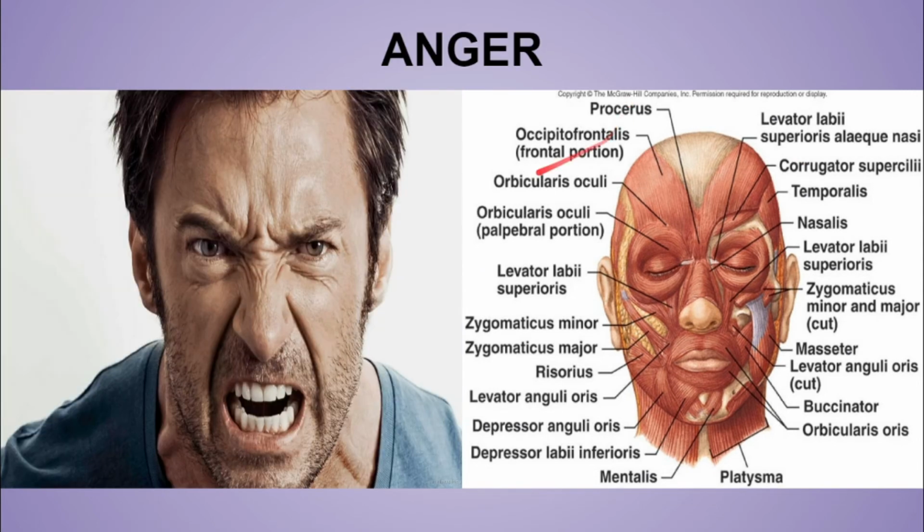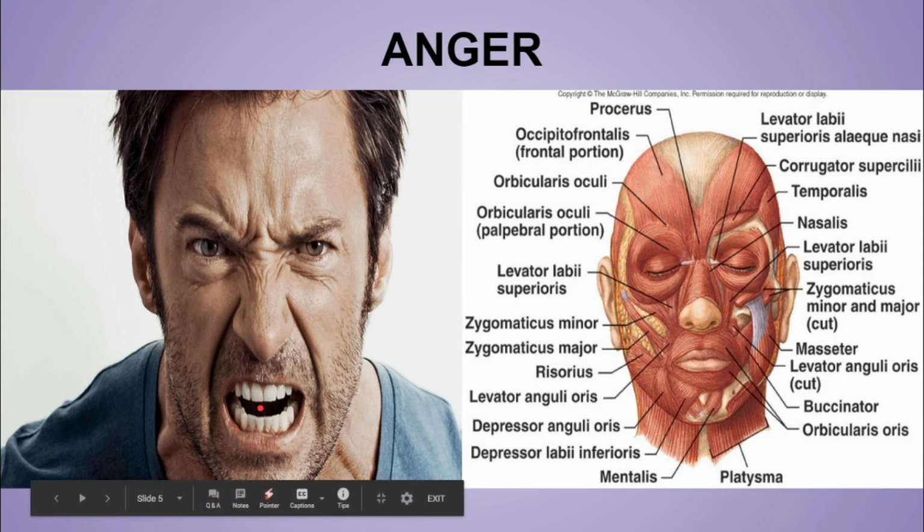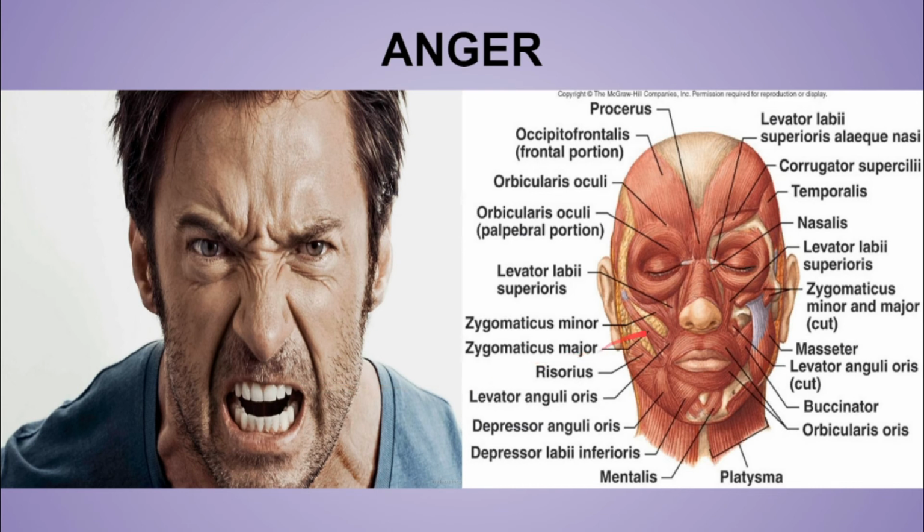In anger, as you can see, the expression is mainly of the nose, and two main things occur. The nasal aperture of this man is dilated and the nose is pulled inferiorly. As you can see, his nose is pulled inferiorly. So two muscles act here: the dilator naris muscle and the depressor septi.